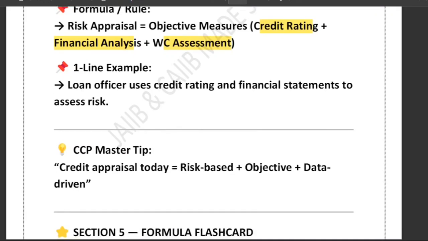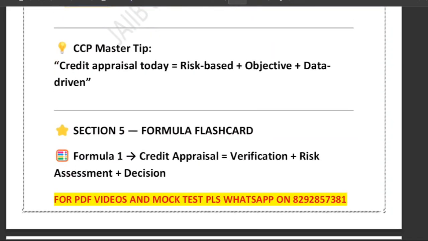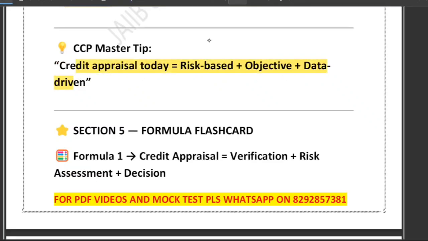For example, a loan officer is reviewing a business loan. He checks the company's credit rating, studies their financial statements, and calculates their working capital need. This helps them judge how risky the loan is. So the master tip is that modern credit appraisal is risk-based, objective, and data-driven.